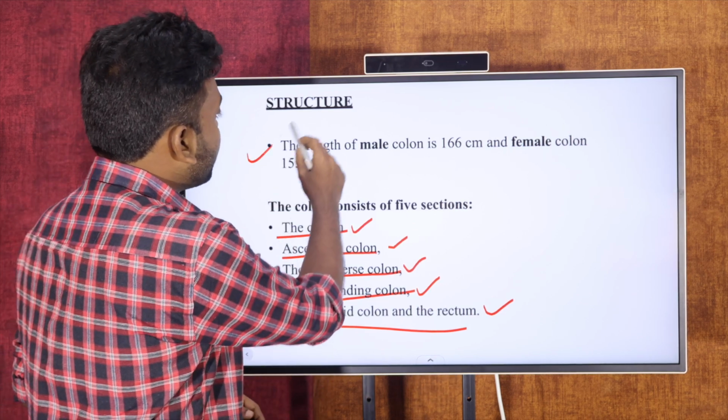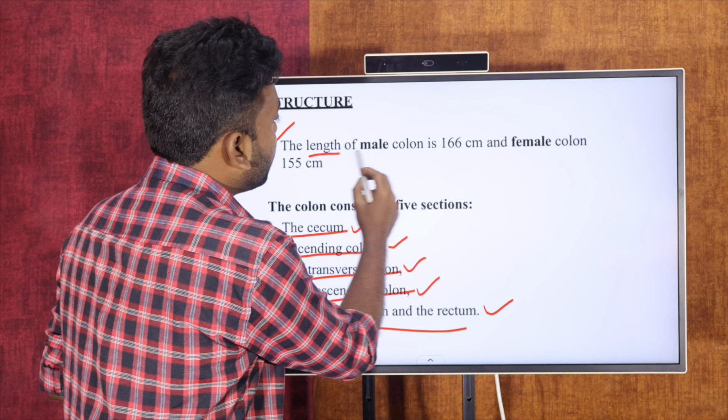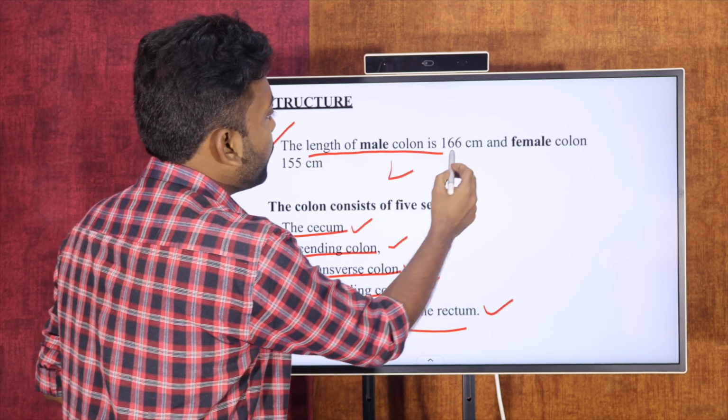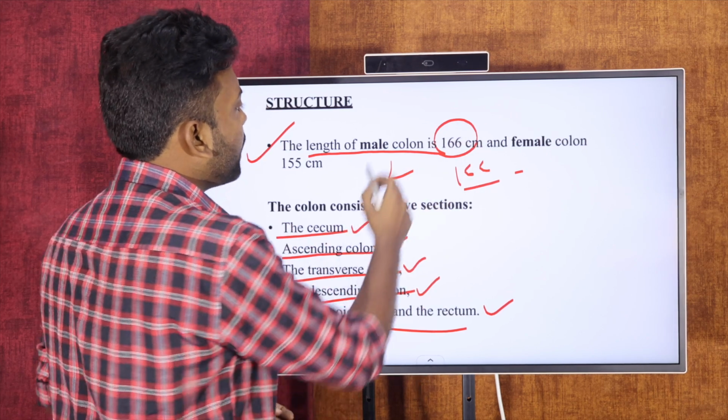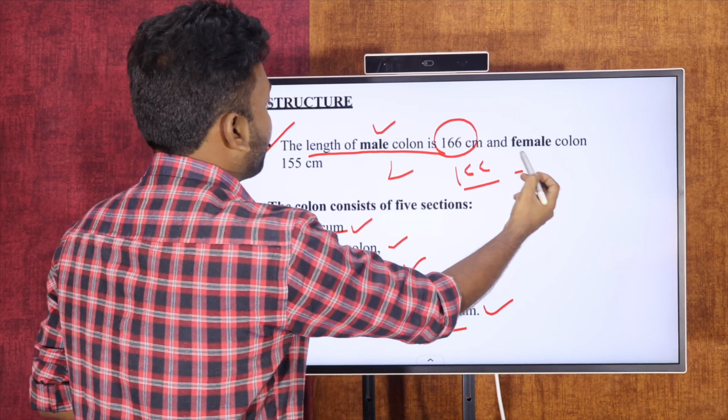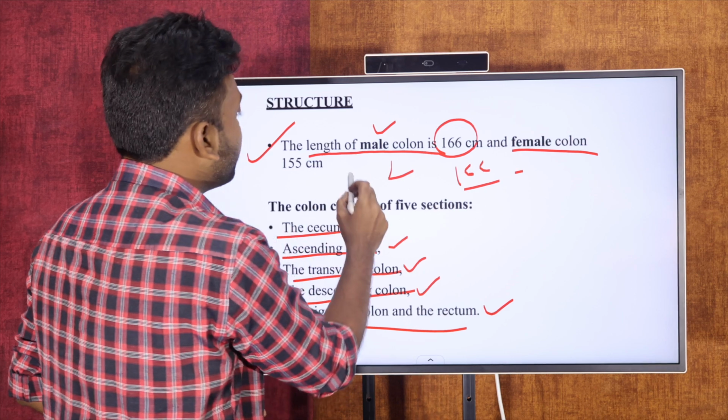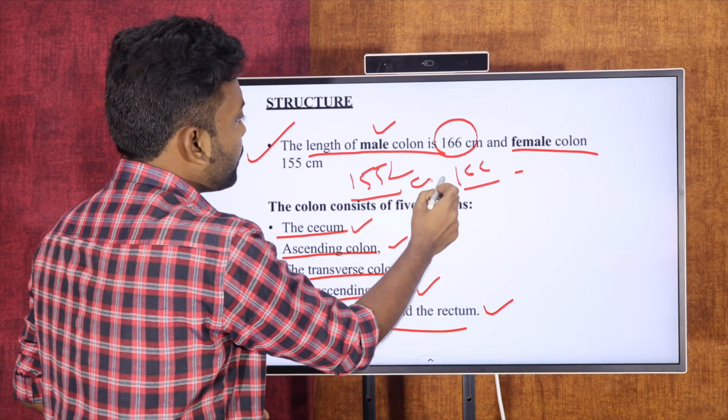Regarding the structure, the length of the large intestine is about 166 centimeters in the male. It differs a little in the female, at 155 centimeters.